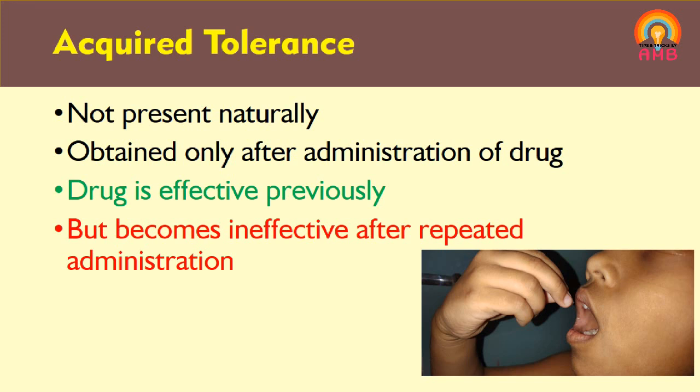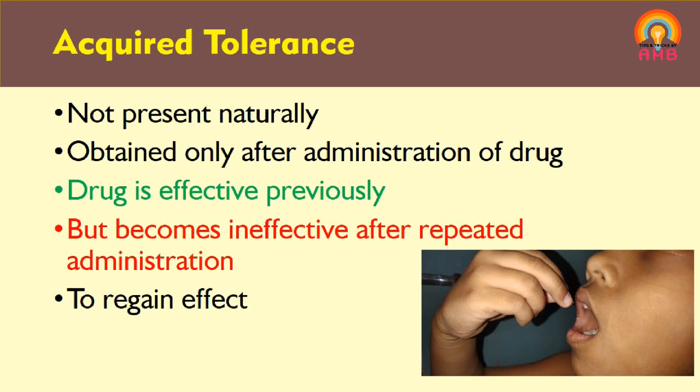So that is nothing but the acquired tolerance. The drug is effective previously, and after repeated administration the drug becomes ineffective. This is acquired tolerance. So to get acquired tolerance, the person should be exposed to the drugs. Thus, it is developed after exposure to the drug and is not present naturally. That's why it is called acquired tolerance.